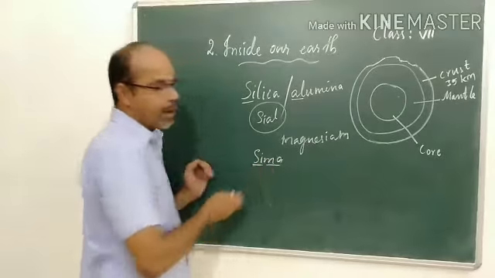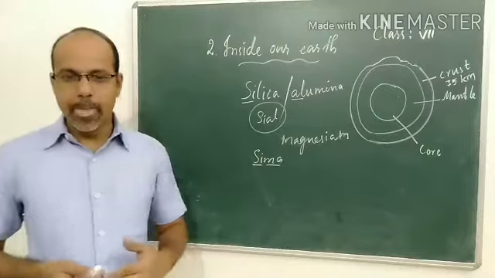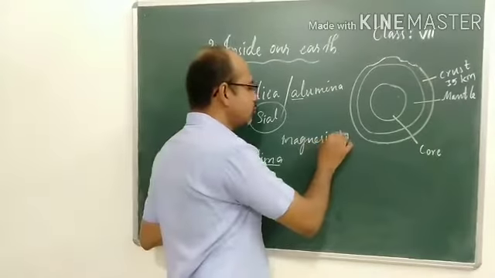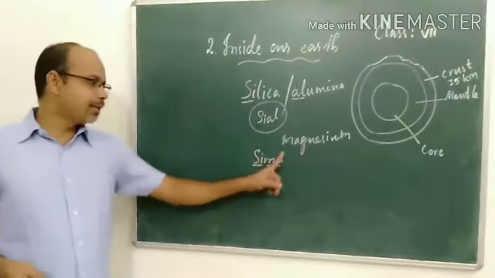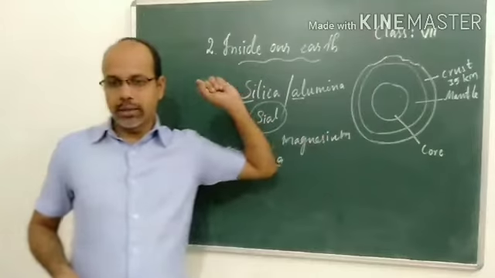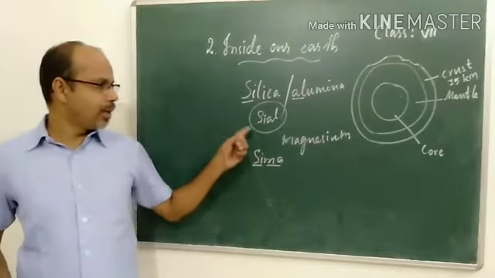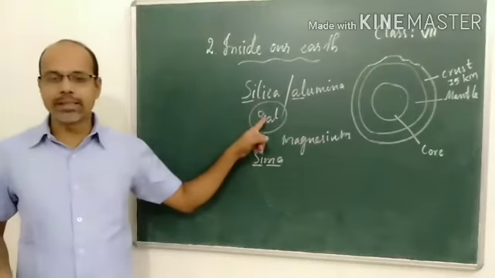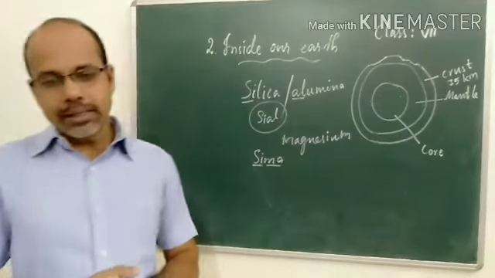So mostly it is called Sima. Silica and magnesium are the minerals found in the oceanic crust. On the continental crust, we can find silica and alumina, so those regions are known as Sial, and the oceanic regions are known as Sima.